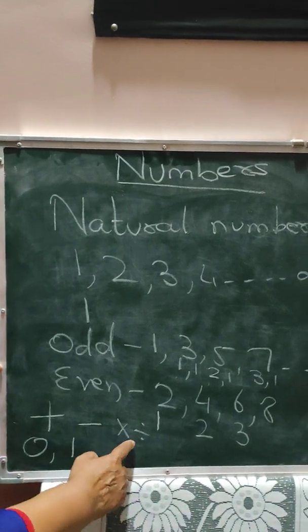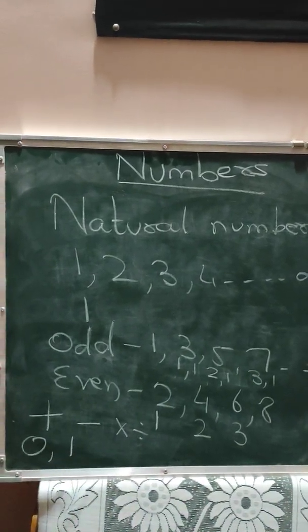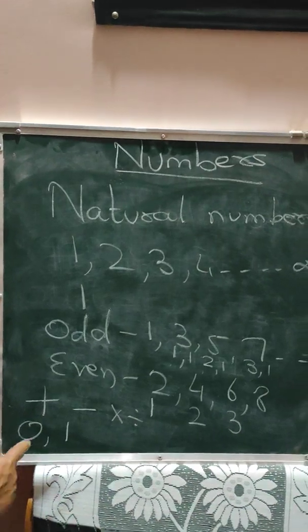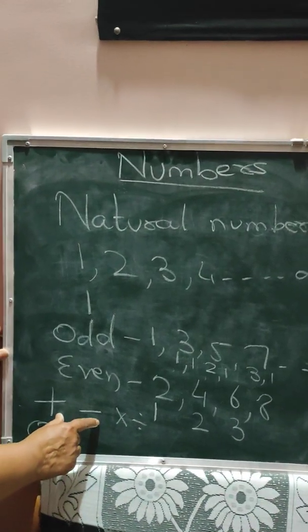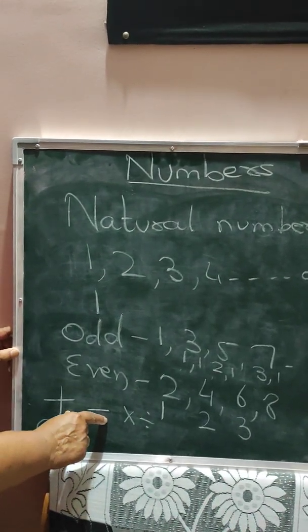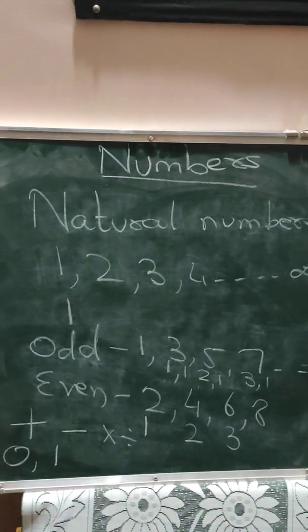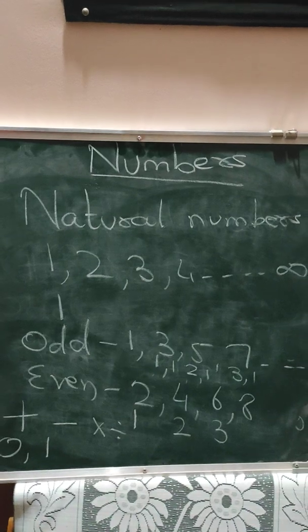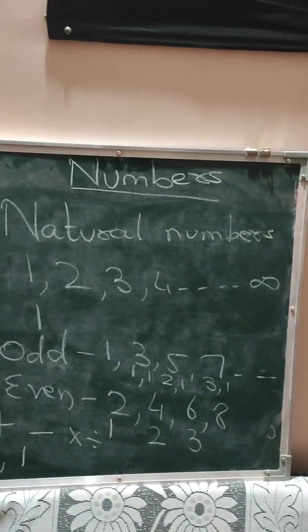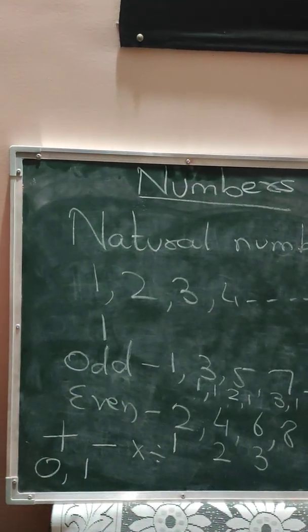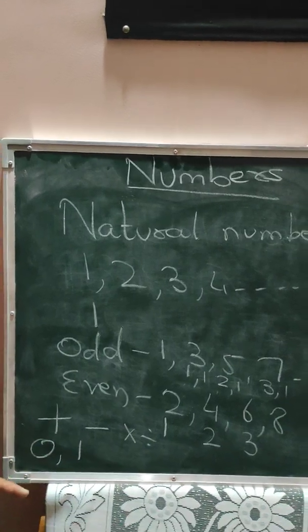And if you divide by 1, you will get the number itself. These 2 identities, children, are very, very important. So remember these 2 identities.